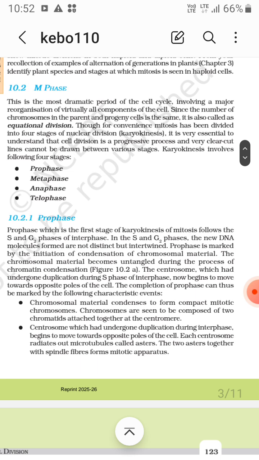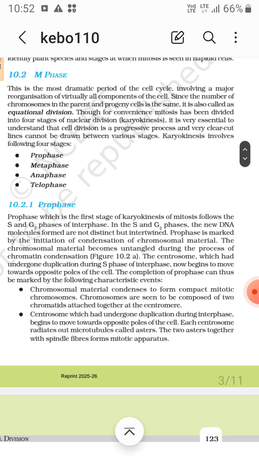Prophase, which is the first stage of the karyokinesis of mitosis, follows the S and G2 phases of the interphase. In the S and G2 phases, new DNA molecules are formed but are not distinct; they get intertwined and are not clearly visible. Now what happens in the prophase?